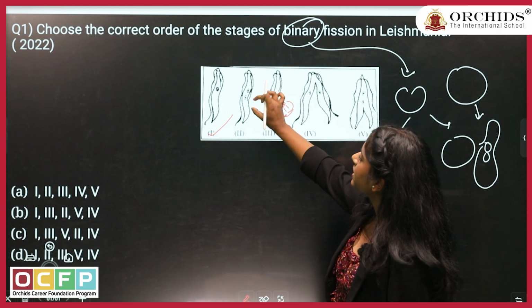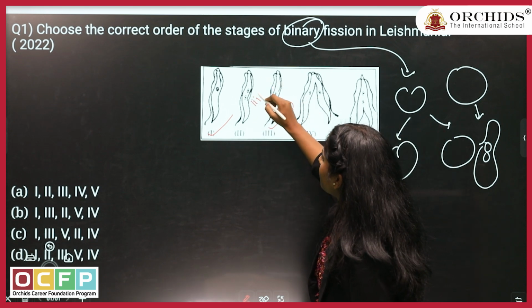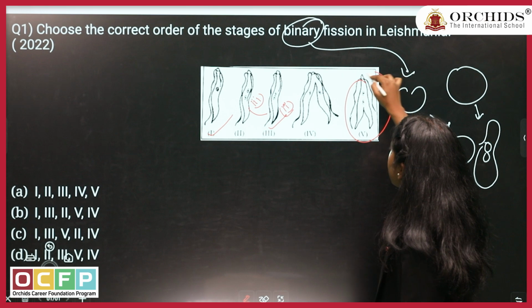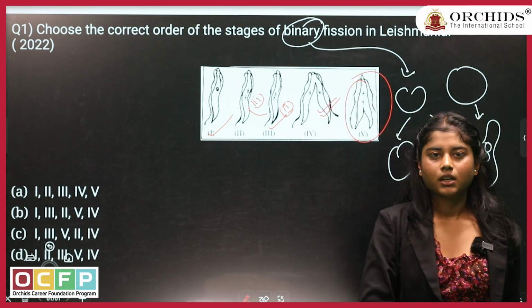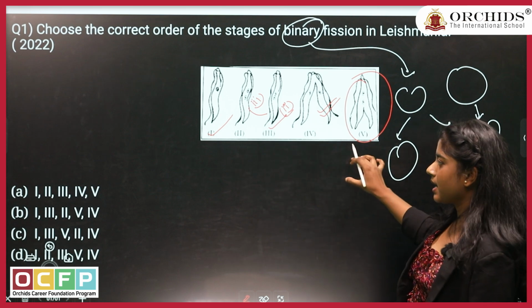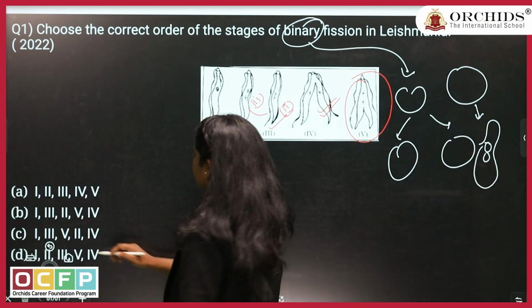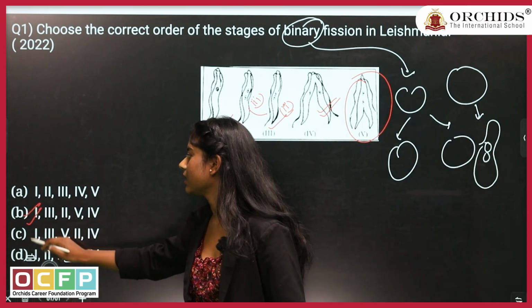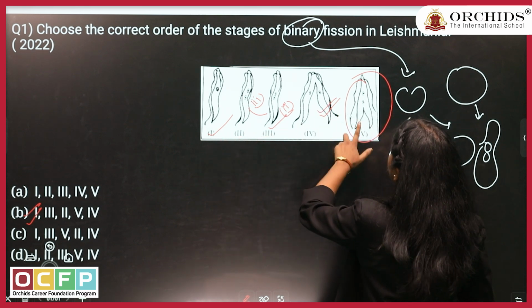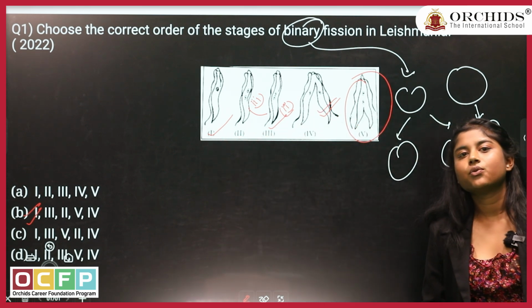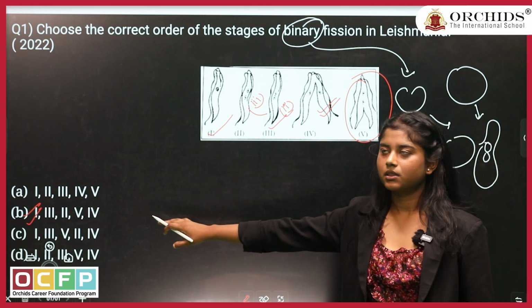Then the nucleus is properly divided, third one, and then the cytoplasm is dividing, and in the end the whole organism is divided. So according to this diagram, the right option is the first one, third one, then the second one, then fifth one and the fourth one. So the answer for your first question is option B.